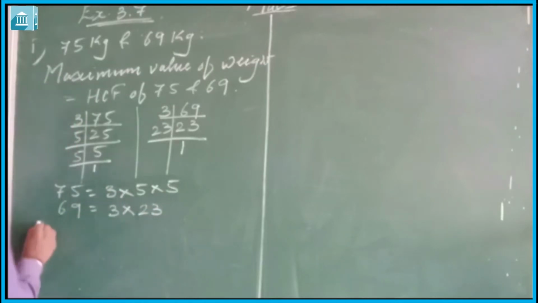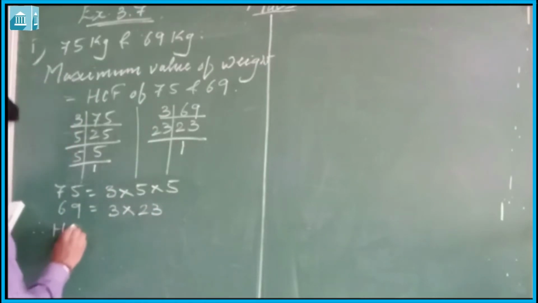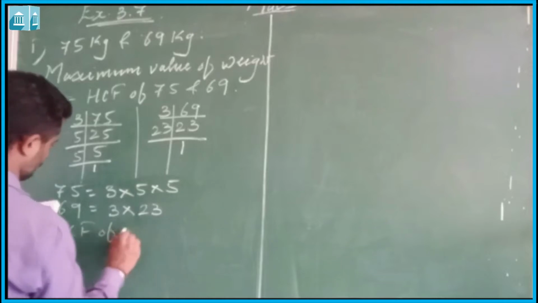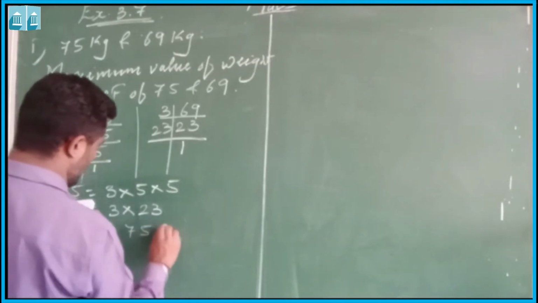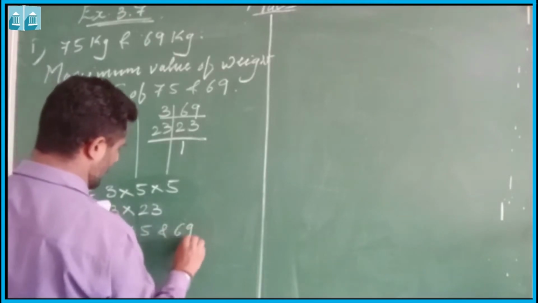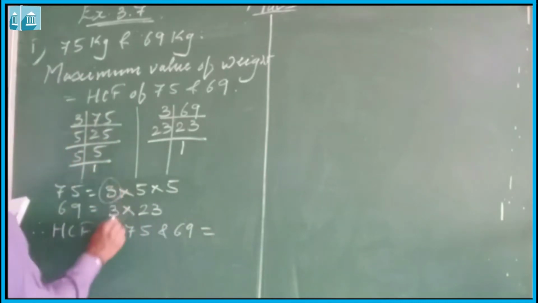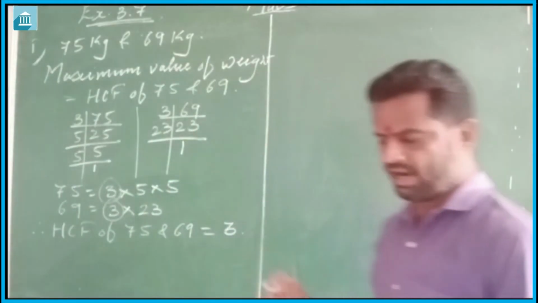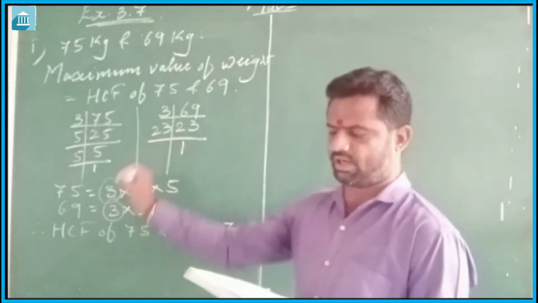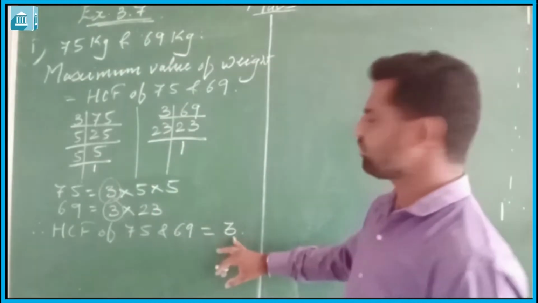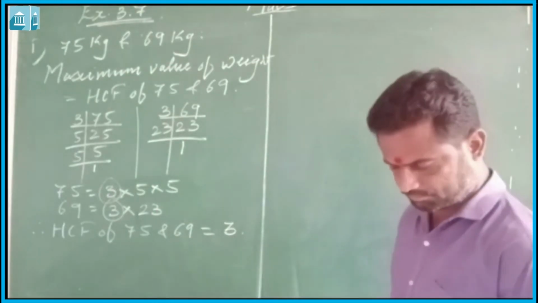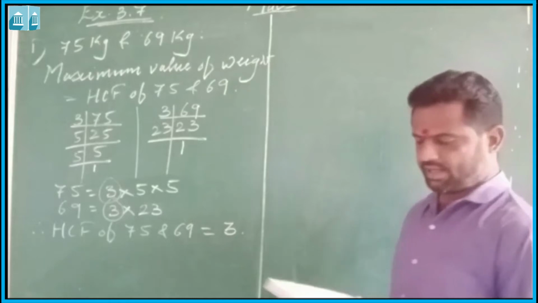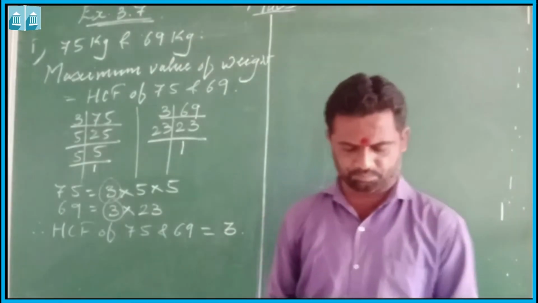So the HCF of 75 and 69 is equal to, here the common is just 3 only, so it is equal to 3. So the maximum value of weight we can measure the weight of fertilizer an exact number of times is 3 kg.